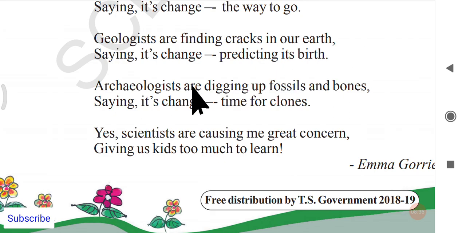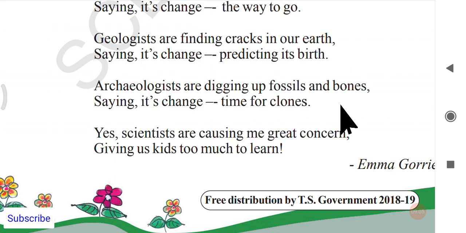Next, archaeologists are digging up fossils and bones, saying it's change, time for clones. Who are archaeologists? Archaeologists are the people who study dead animals or fossils, those who discover the fossils or the bones of old animals like dinosaurs.